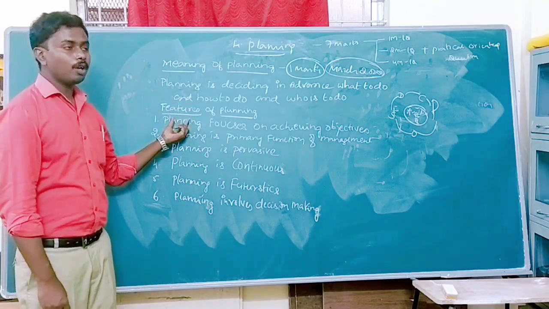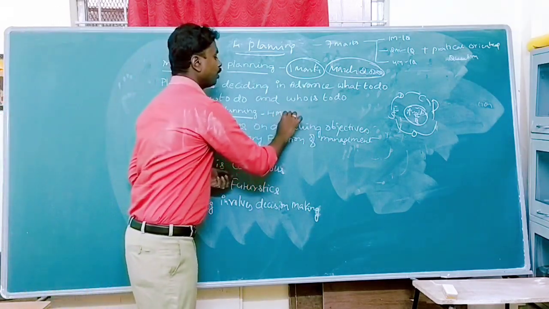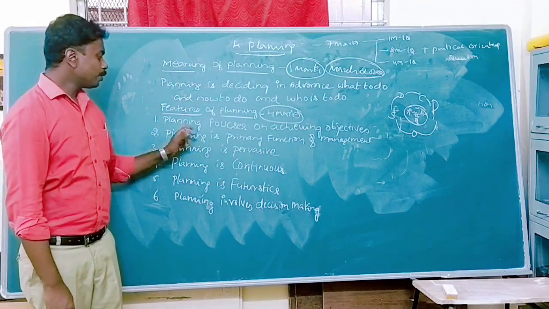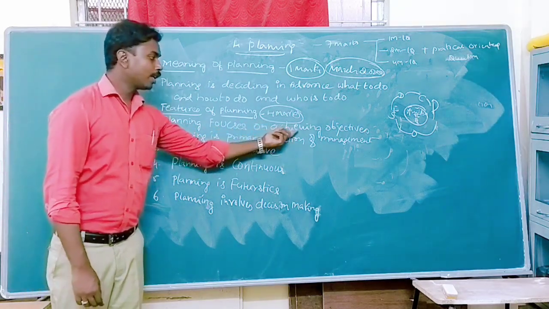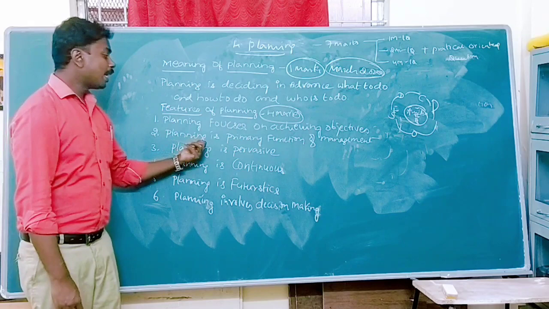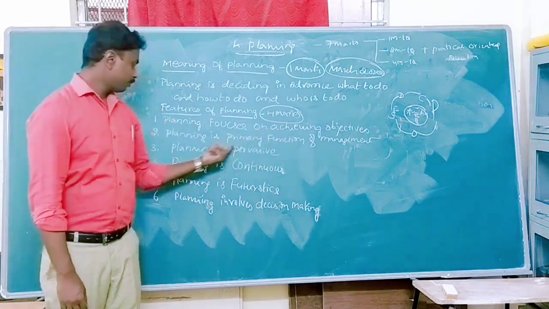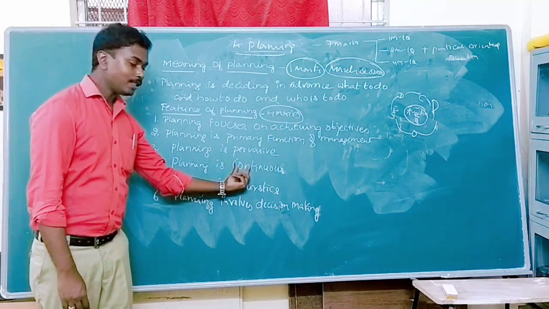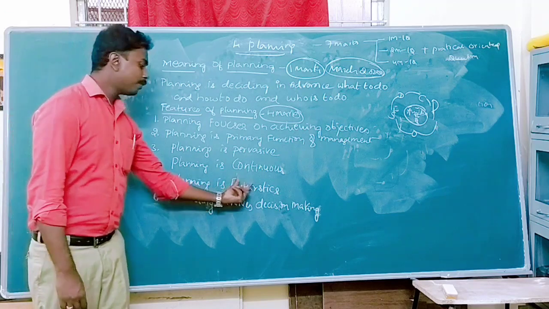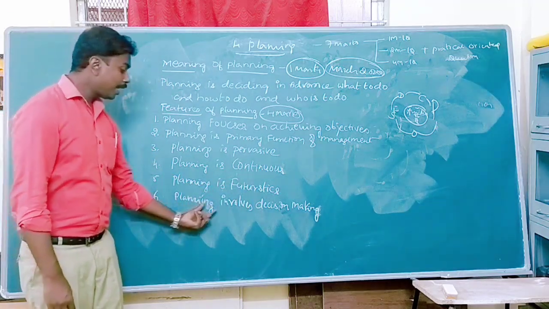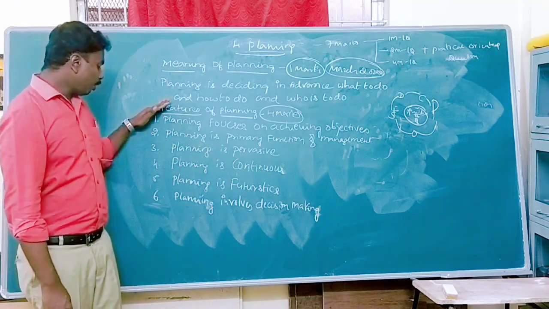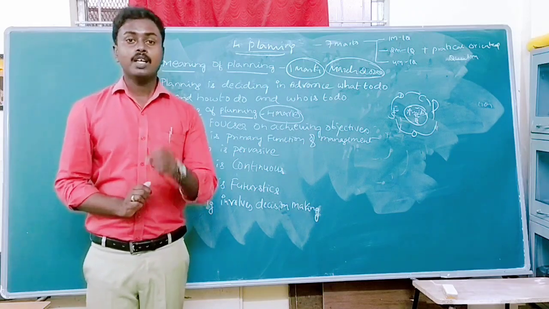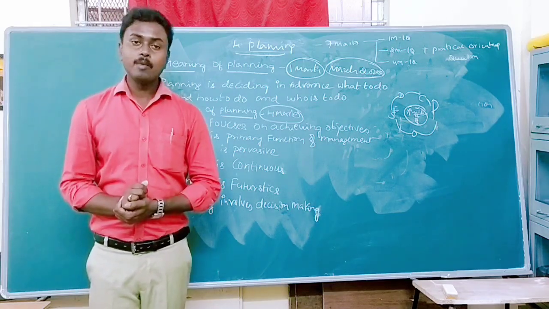Now coming to the features of planning. You can expect this for 4 marks in your examination. What are the features of planning? First, planning focuses on achieving organizational objectives. Second, planning is a primary function of management. Point number 3, planning is pervasive. Point number 4, planning is continuous. Point number 5, planning is futuristic. And the last, planning involves decision making. Of all these 6 points, you can write any 4 points in the examination with explanation. Let us understand and discuss one by one in detail.